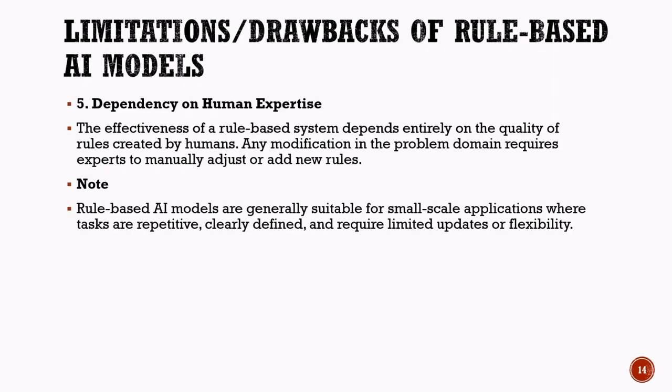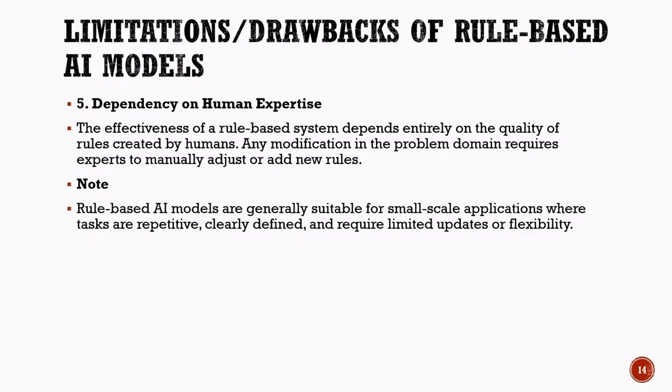Another important limitation of rule-based AI systems is their dependence on human expertise. The effectiveness of the system depends entirely on how well the rules are designed by developers and domain experts. If the rules are incomplete or incorrect, the system's performance will also be affected. Whenever there is a change in requirements or a new situation arises, experts must manually review, modify, or add new rules. The system cannot make these adjustments on its own.